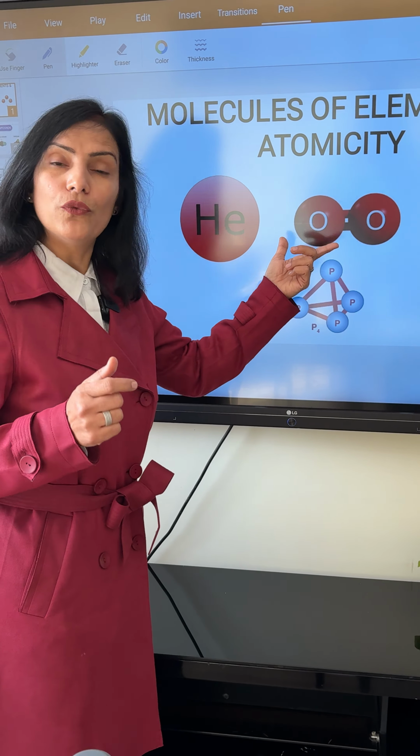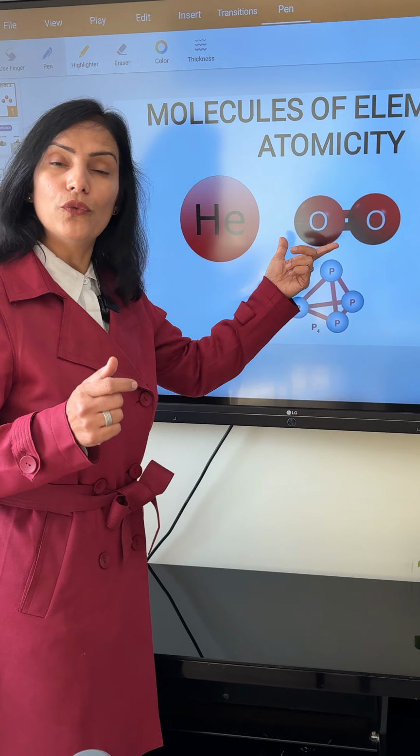But in case of O2, two atoms combine and it exists independently. So the molecule of oxygen has two atoms and its atomicity is 2. In case of ozone, 3 atoms are combined. So we say the atomicity is 3, and in case of phosphorus, 4 atoms combine and we say its atomicity is 4.